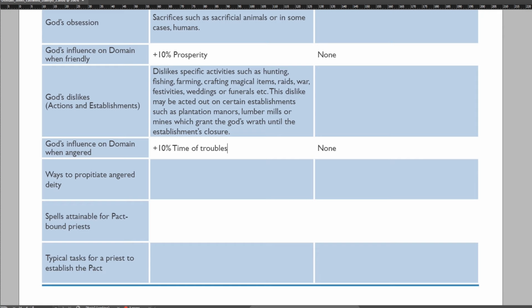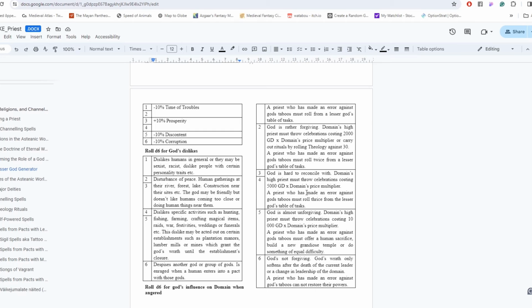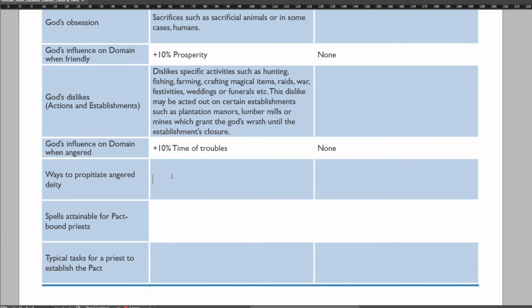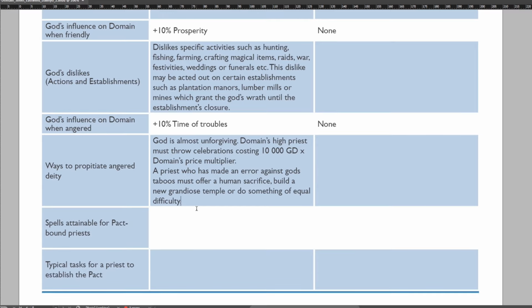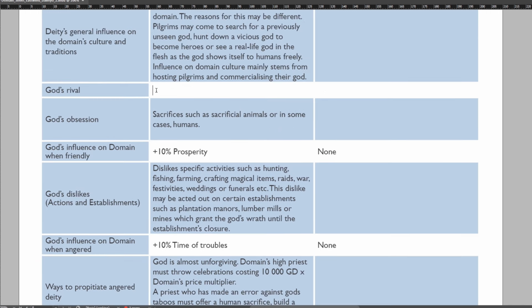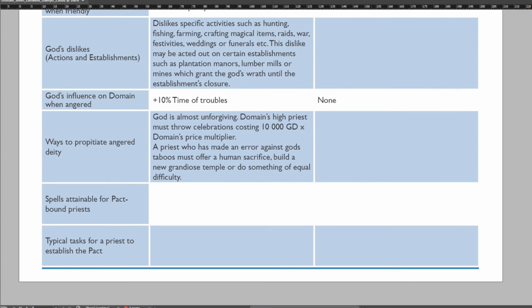But the ways to appease the angered deity: 5. God is almost unforgiving. Domain high priest must throw celebrations costing 10,000 gold to appease them. A priest who has made an error against God must offer a human sacrifice, build a huge, grandiose temple, or do something equally difficult. As for God rivals, nothing has really come up, and so we just leave it empty for now.